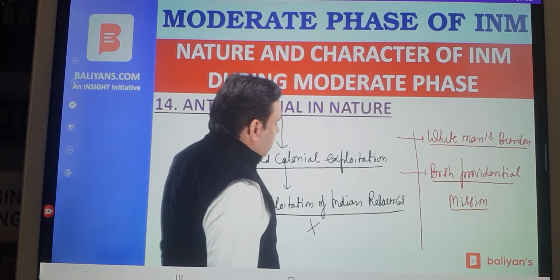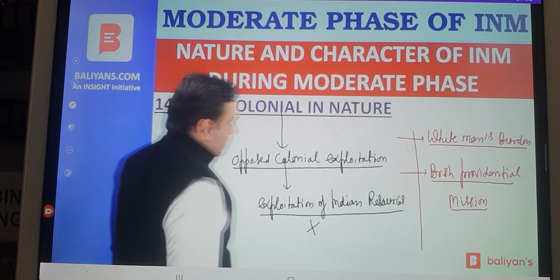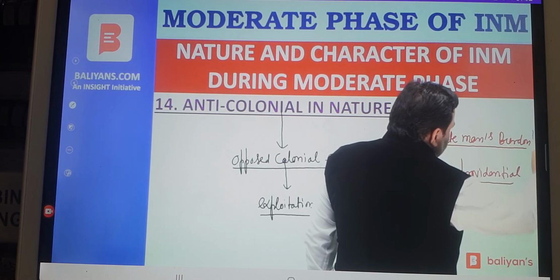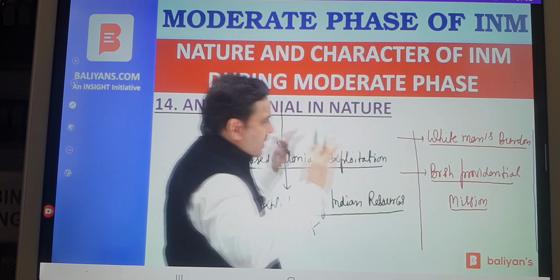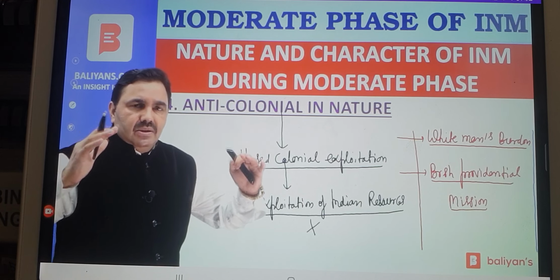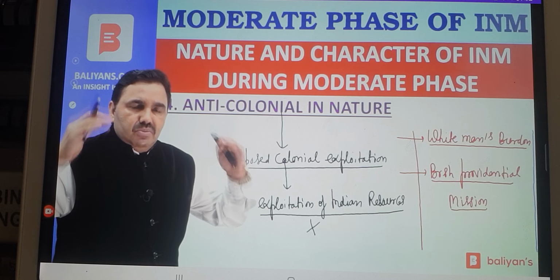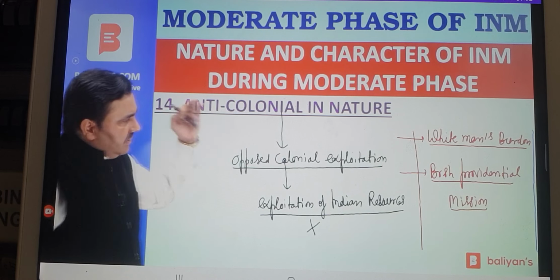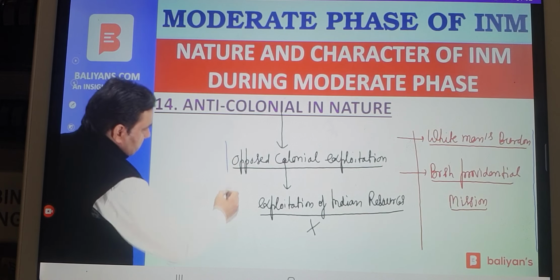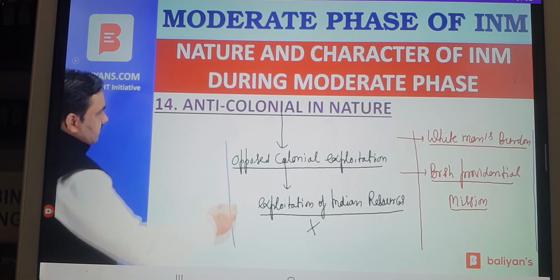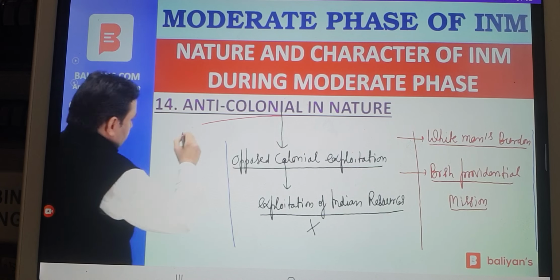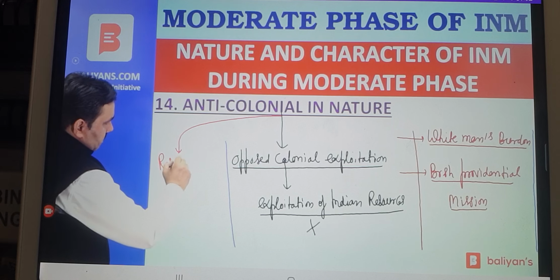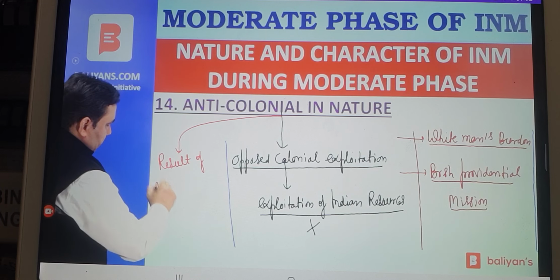So these notions or high theories were being used by the British to justify their rule in India, but these were just a mask or facade, a kind of covering to hide the reality. The moderates could not see through this covering. This mask had befooled them. They were under the impression that British rule was essentially good, and whatever colonial exploitation there was, was the result of misuse of power by some officers.